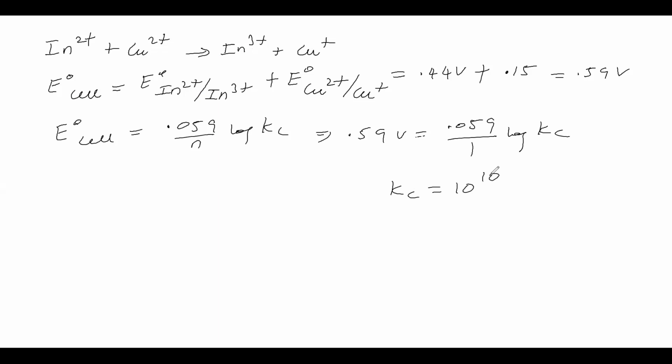Okay. In this question, the new point we got is that potential is an intensive property. That is the point we got. Next, we got that delta G is an extensive property.